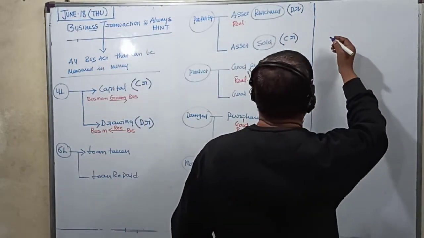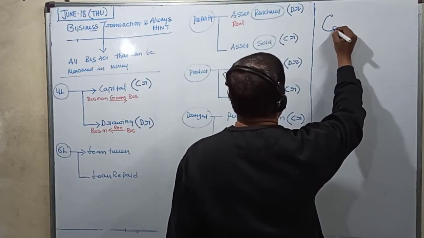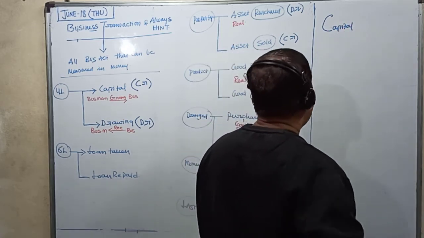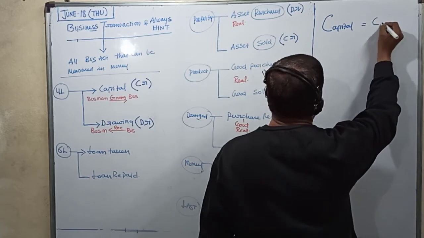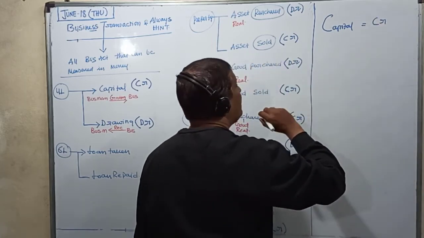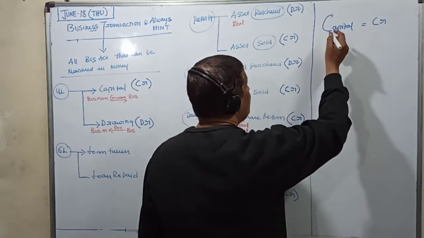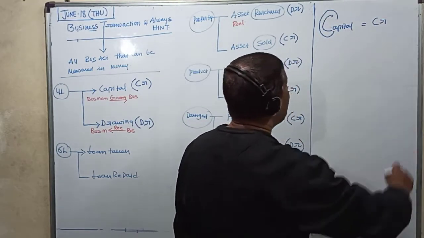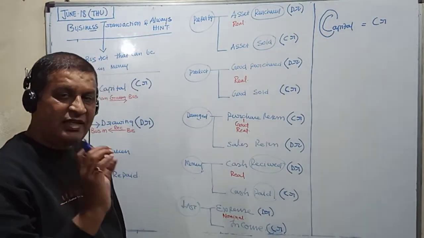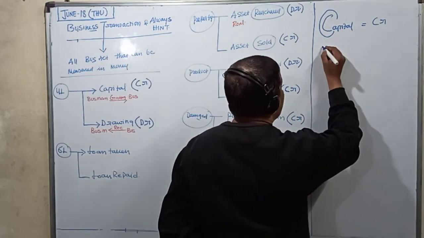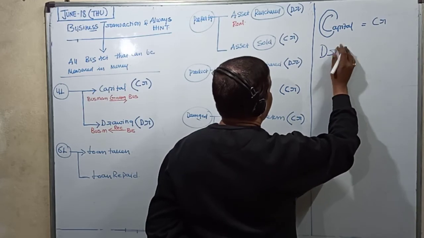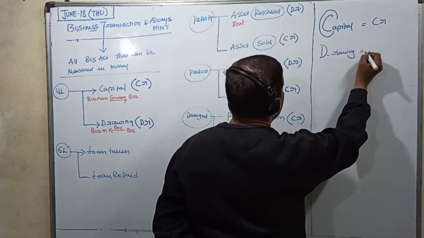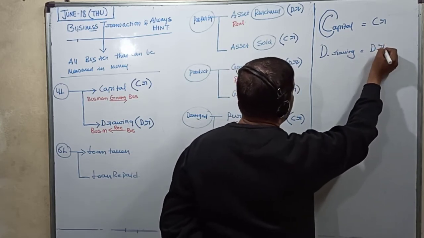Now let us compare. First thing, capital. We said capital is always credit. This is an easier way to recall: capital starts with C, so capital is always credit. Then we come to drawings. We said drawing is always debit.